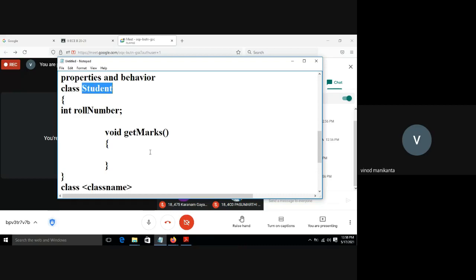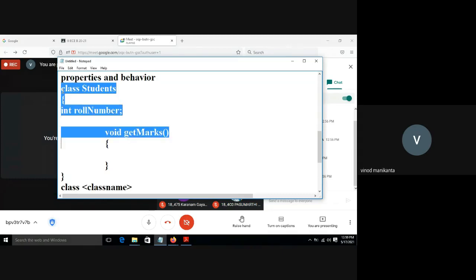When I'm saying class Student, it is discussing a group of students. It is saying something about a group of things. It does not physically exist. I am simply saying students with my mouth. It is a skeleton, a template. It follows that every student has some roll number, and every student gets marks using some behavior in it.